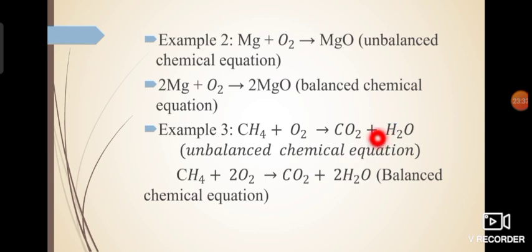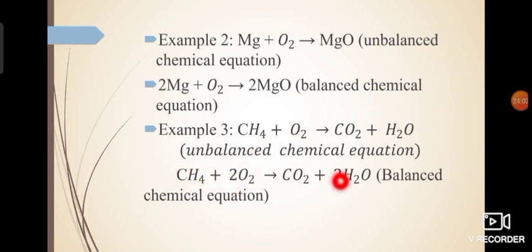So how to make this hydrogen 4? You can add 2 as a multiplier before H2O this way. So we have added 2 as a multiplier before H2O. Now on adding 2 as a multiplier, hydrogen becomes 2 into 2, which gives you 4. Now coming on to oxygen, just see, earlier it was 2 only, and oxygen over here, when we have added 2 as a multiplier before water, becomes 4. So you have to make this oxygen also 4 by adding 2 as the multiplier.